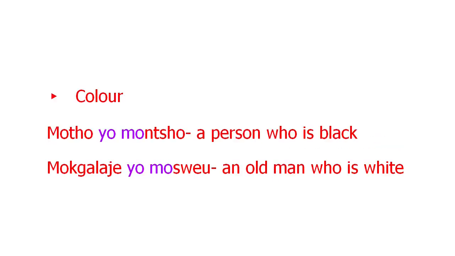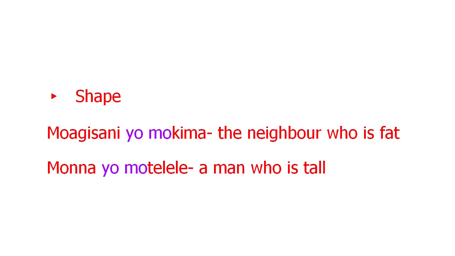Let us look at the examples. Motho yo montsho. A person who is black. Mokhalajhe yo mosweu. An old man who is white. Moagisani yo mokima. The neighbor who is fat. Monna yo motelele.